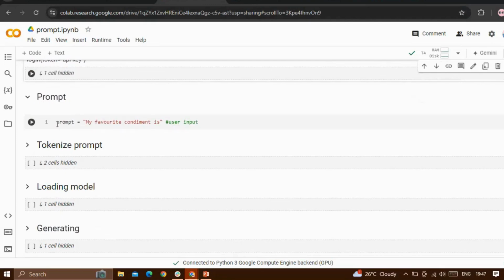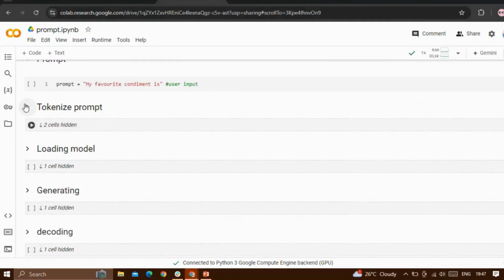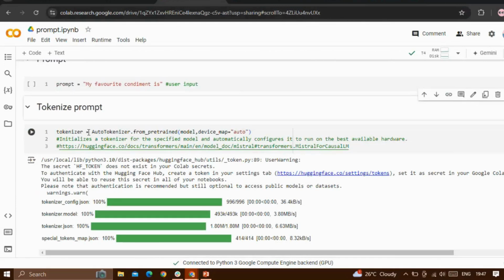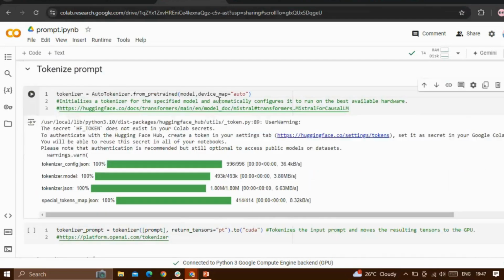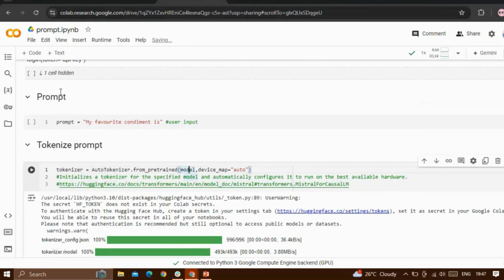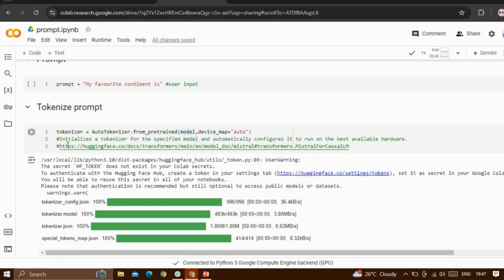Then here I define the prompt. Then I tokenize the prompt so that it will be readable to the LLM. Here the model is the one which I mentioned here, and device map auto means whatever hardware it has, use that.